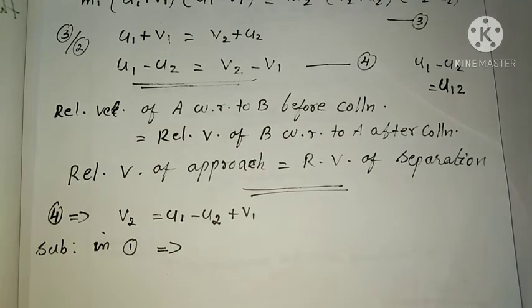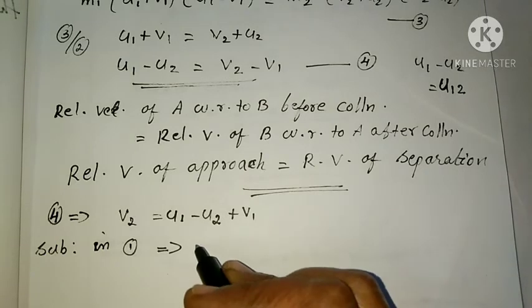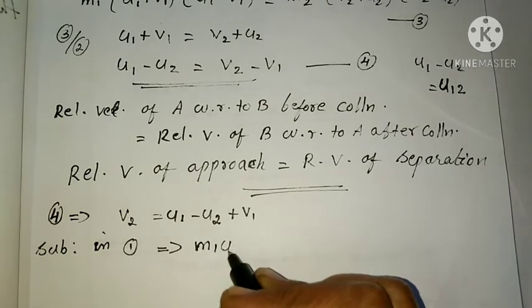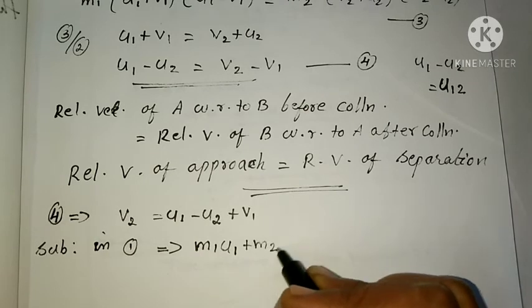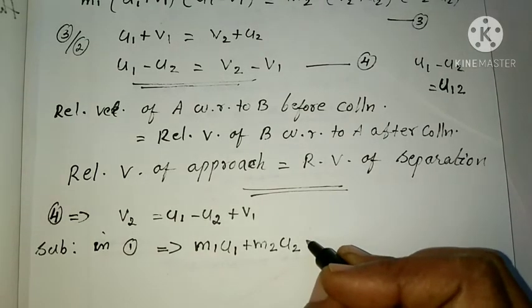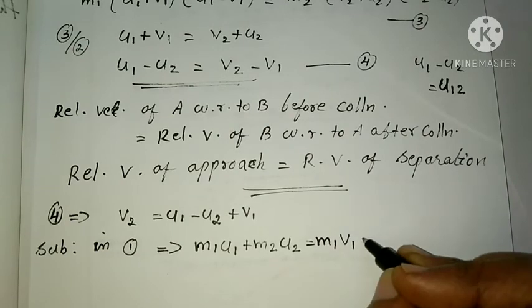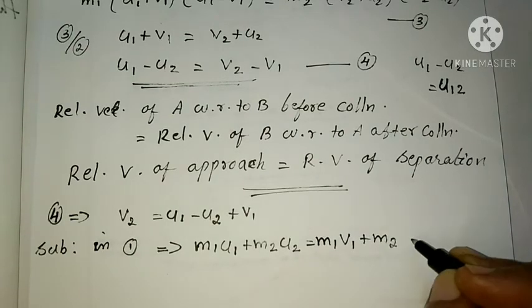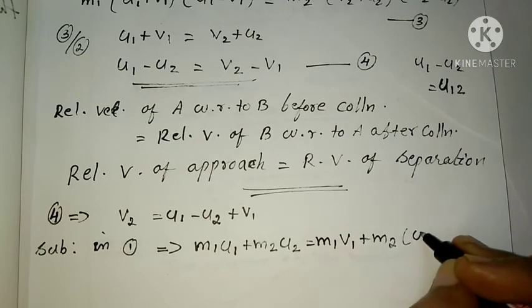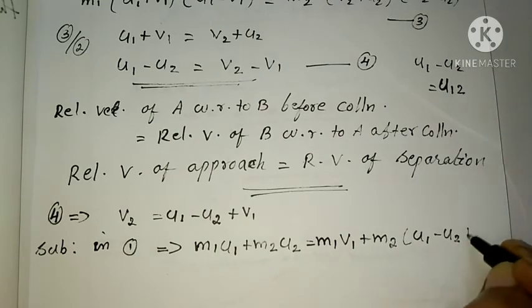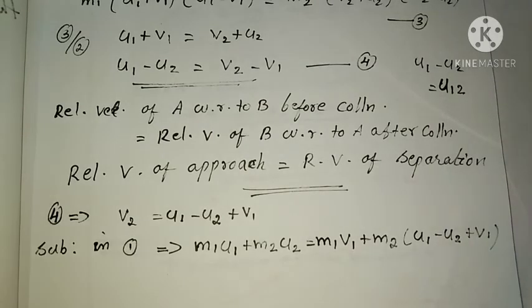That is m1 u1 plus m2 u2 equal to m1 v1 plus m2 v2. What is v2 here? That is u1 minus u2 plus v1. So from equation 4 we wrote v2 equal to u1 minus u2 plus v1, then we substituted this in equation 1.